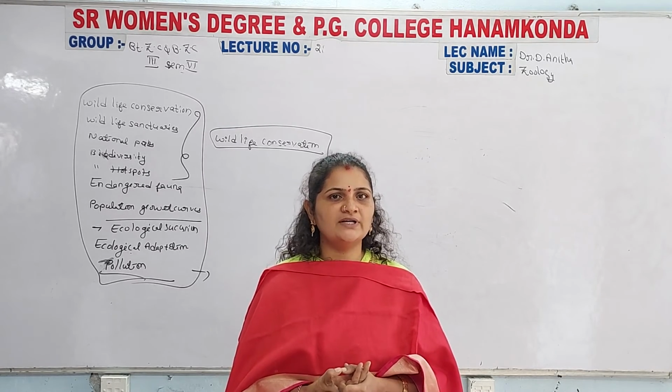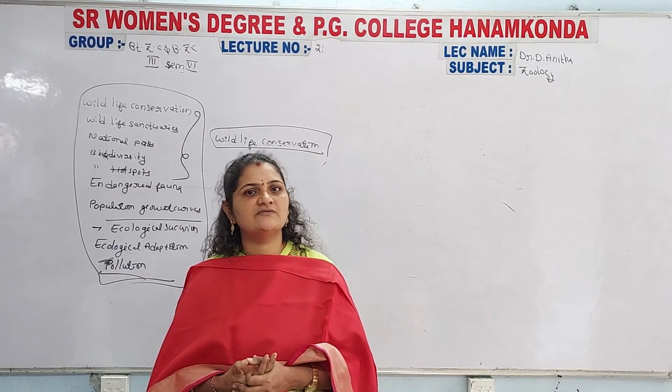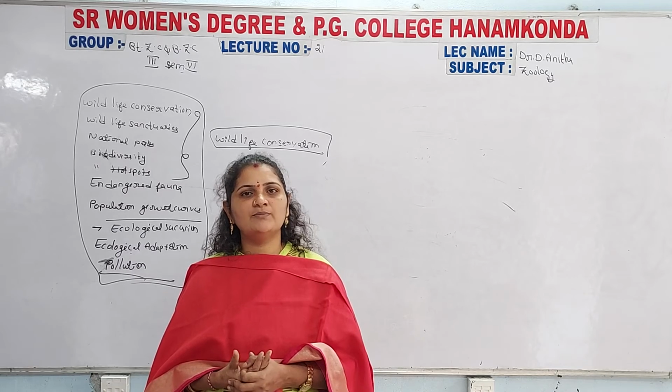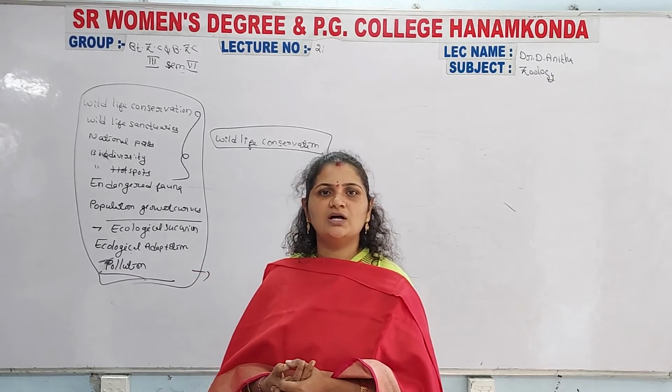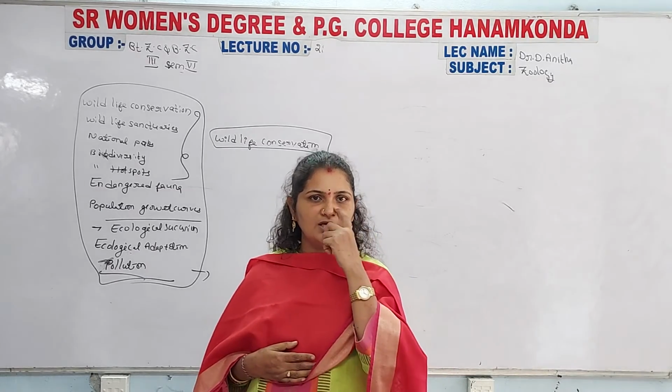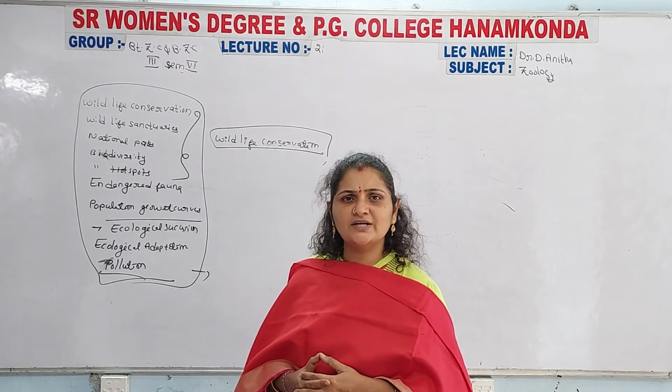It is an important essay in your second unit. The first important question is wildlife conservation and biodiversity, and the second important question is ecological succession. After completion of this, the population growth curves are also there. That is also important for the short answer question.